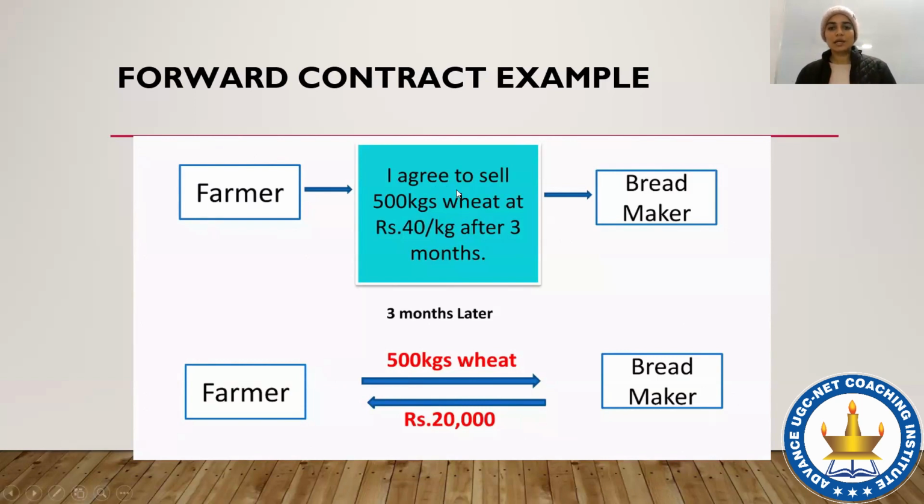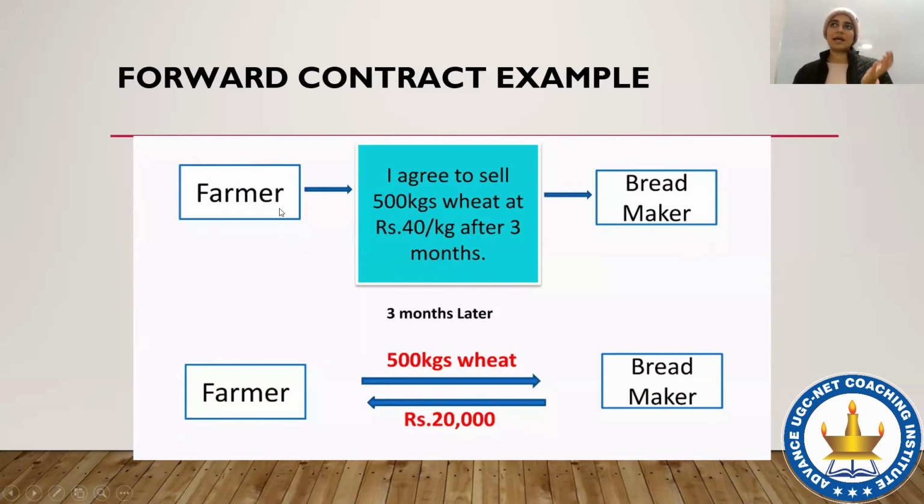So they agree to sell and buy 500 kgs of wheat at rupees 40 per kg after 3 months. Let's say this 40 per kg is the current market price of wheat. Now, what just happened after this forward contract is that the farmer is happy and the bread maker is also happy.